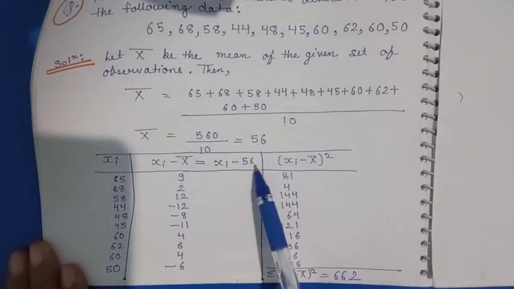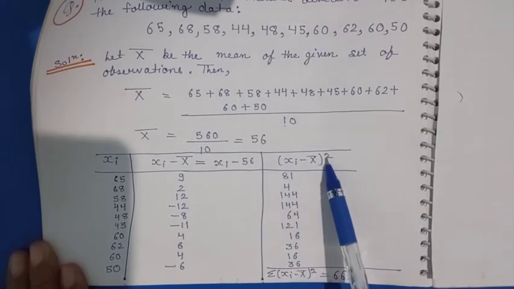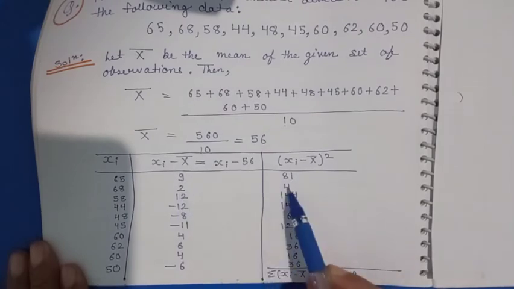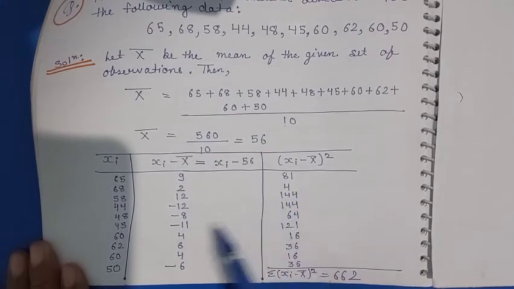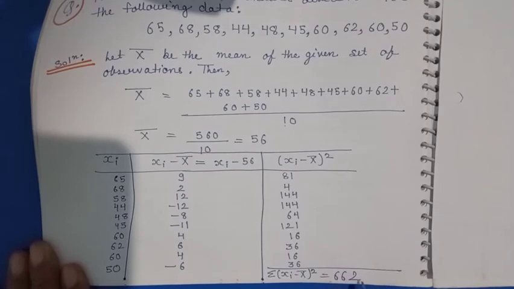that is xi minus 56, and then you just have to square it. After squaring, 9 square is 81, 2 square is 4, 12 square is 144, minus 12 is 144, 8 is 64, 11 is 121, 4 is 16, and 6 is 36, 4 is 16, minus 6 is 36. Whatever you get, just add it, and you will get 662.